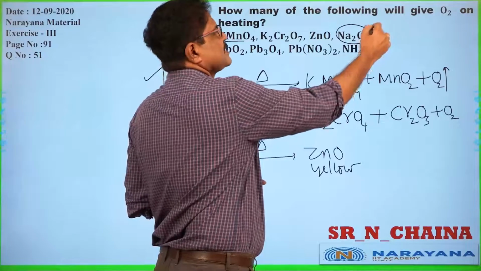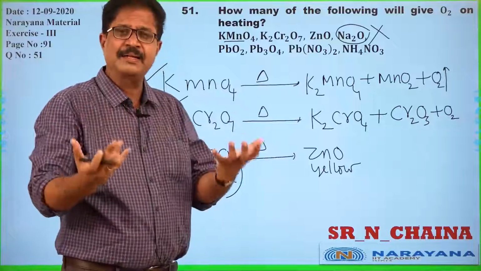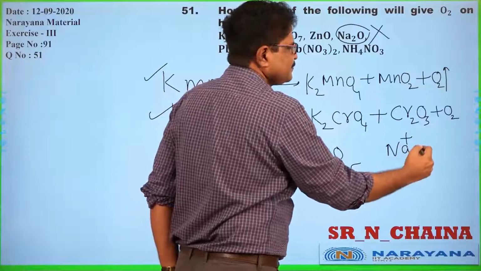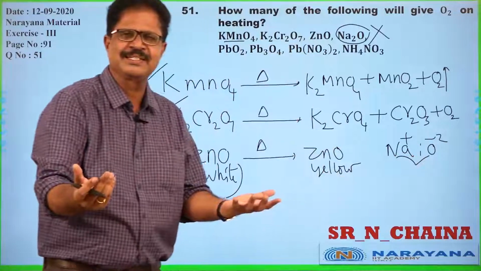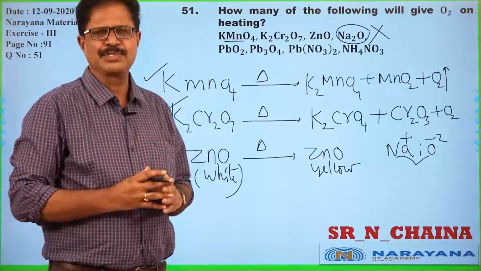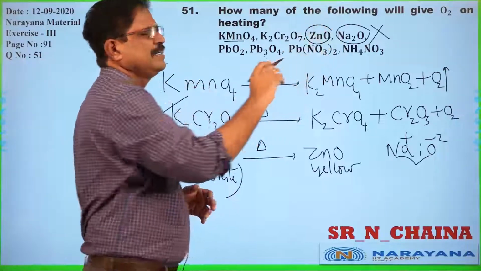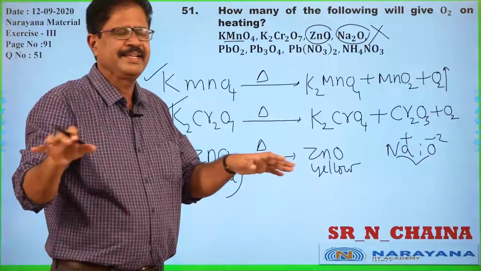At any cost it will not be decomposed. That too, a first group element, highly electropositive, very strong friendship with oxide ion, a highly stable ionic crystal, will not be decomposed. So ZnO and Na2O will not give oxygen gas at normal heating.